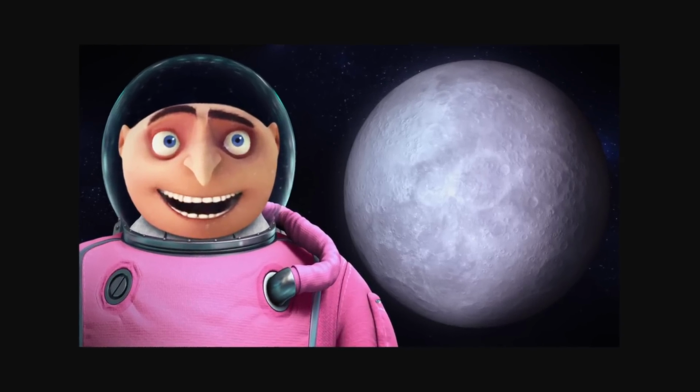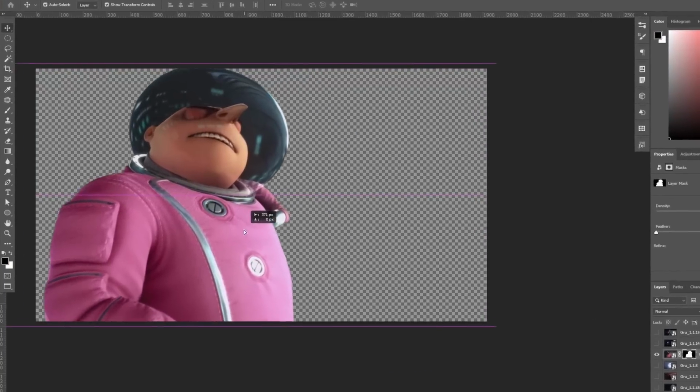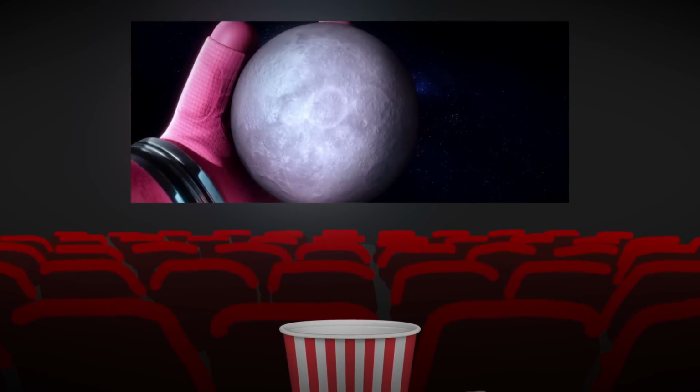Okay, I just made this and I hate it. I'm gonna start over. First, we'll cut out the pink spacesuit. I need to show Gru stealing the moon, and I found this perfect scene where he holds it in his hand after shrinking it down.